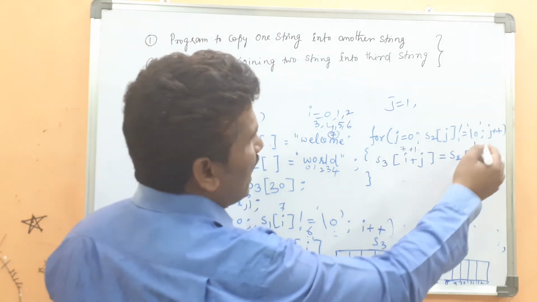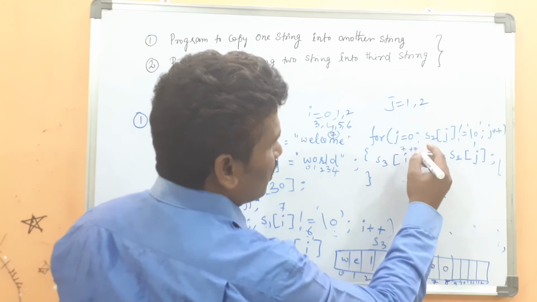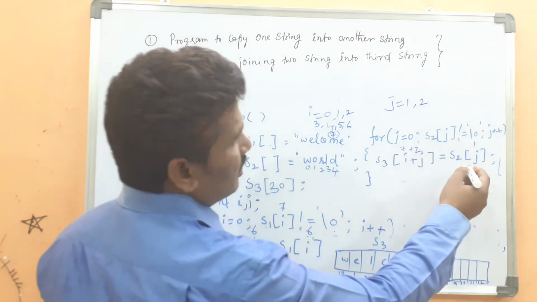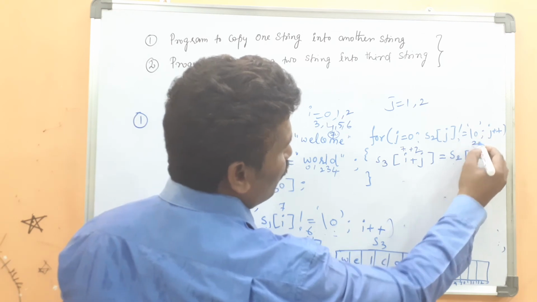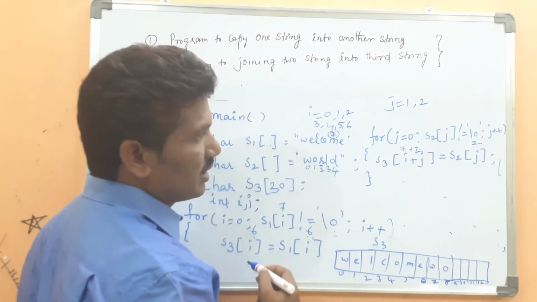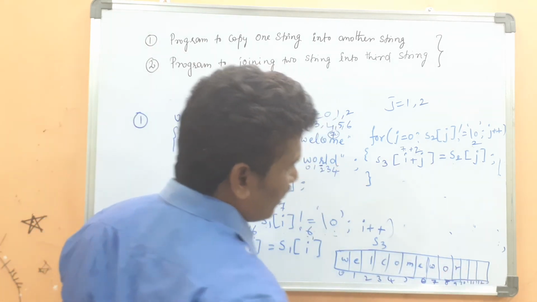Then the j value is incremented, j becomes 2. Then here 7 plus 2 is 9. Then S2 of 2, what is S2 of 2? R is at index position 2. Then R will be copied here.